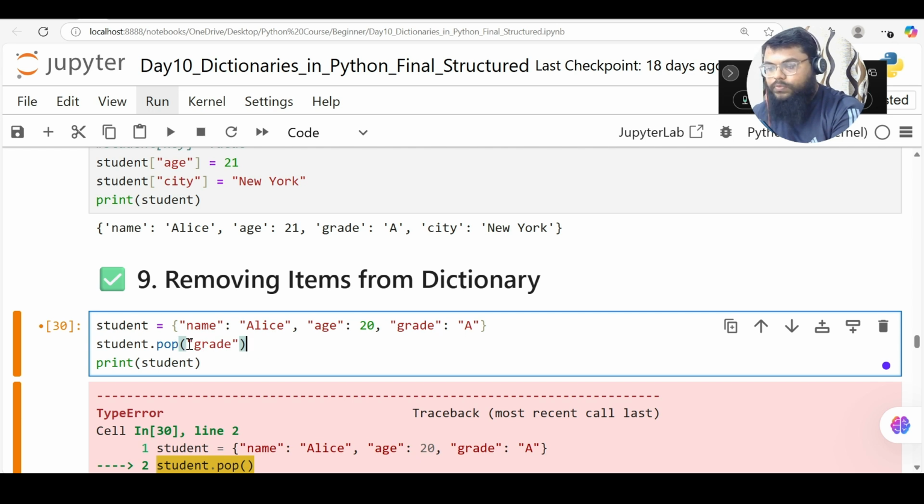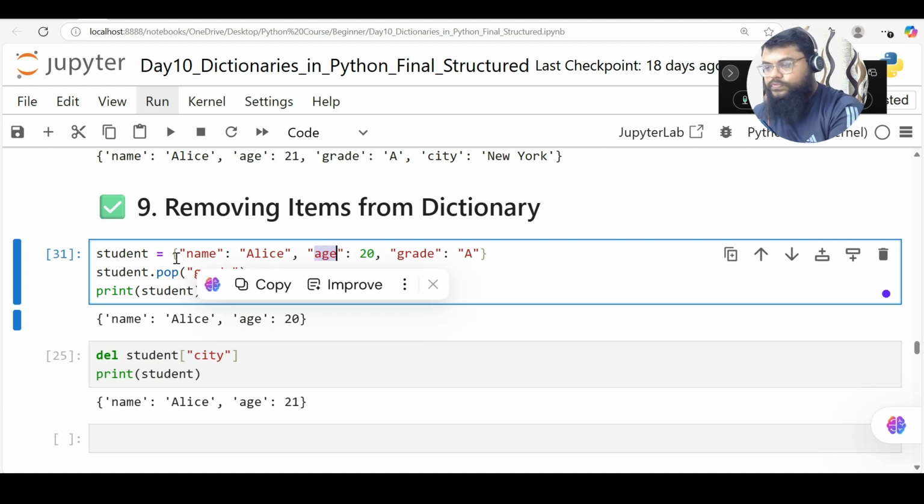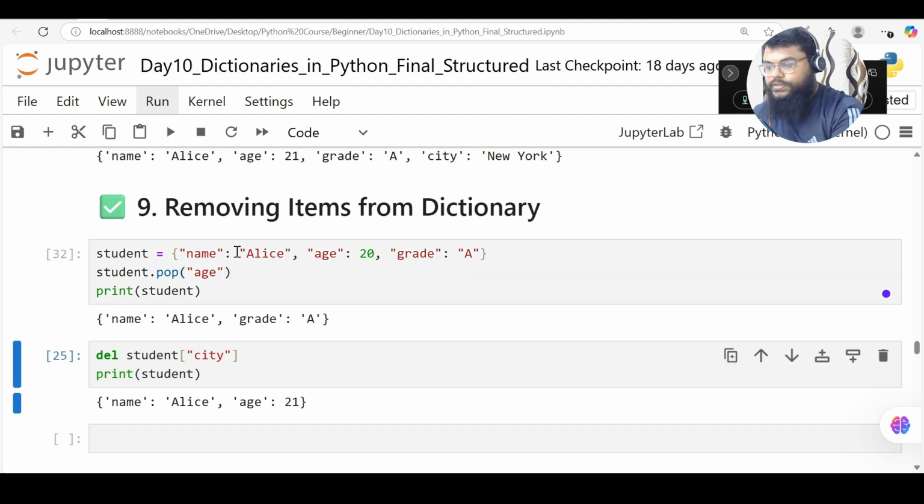So we have to give what we want to remove. So I say I want to remove grade. Similarly, if I say I want to remove age, it is expecting at least one argument. So I can say I want to remove age. So this is how we can do it.